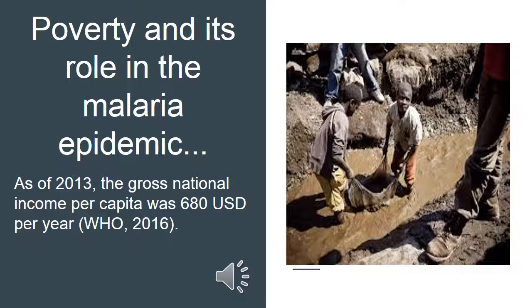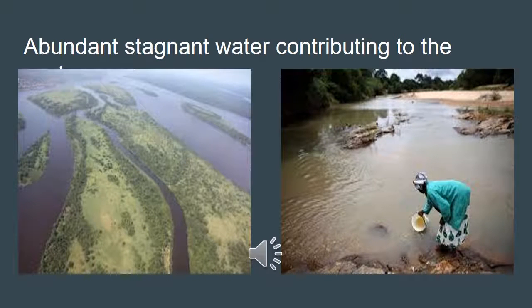Poverty and its role in the malaria epidemic. As of 2013, the gross national income per capita was $680 per year. In the DRC, there's abundant stagnant water contributing to the vector, which is the mosquito.